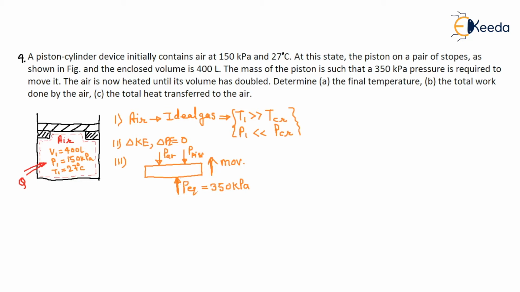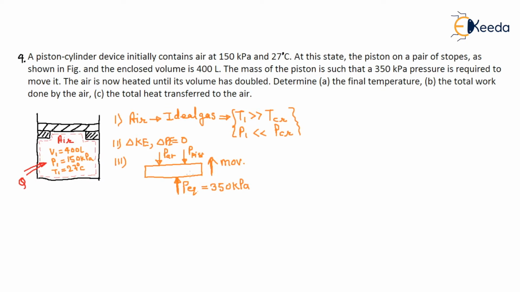At this equilibrium pressure, the piston will move up. When the piston moves up, will this pressure change? No. Why? Because the external pressure will remain the same. So at equilibrium, this pressure is equal to this pressure, and at that equilibrium the piston will move. So this is a quasi-static equilibrium process.